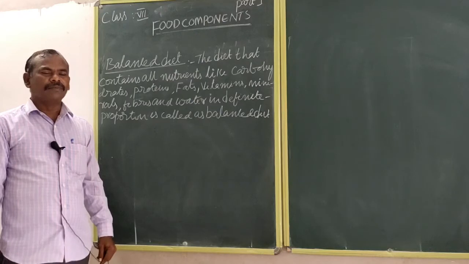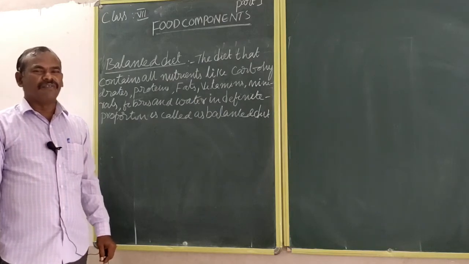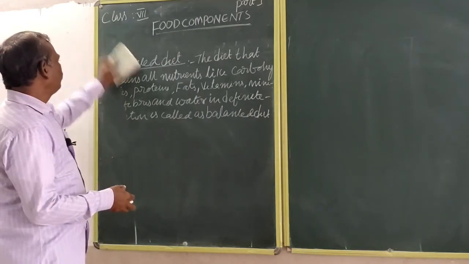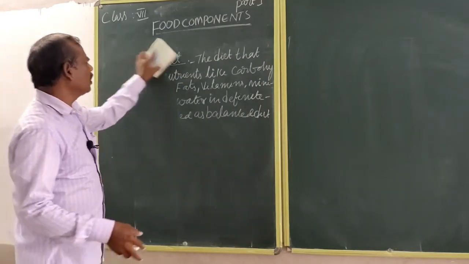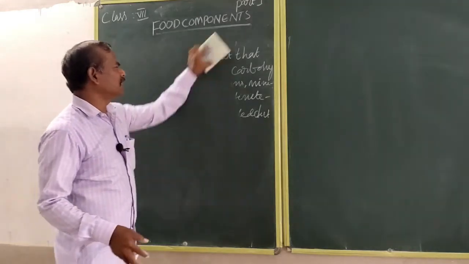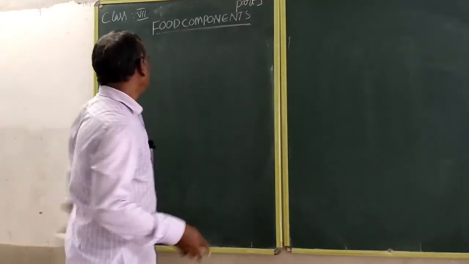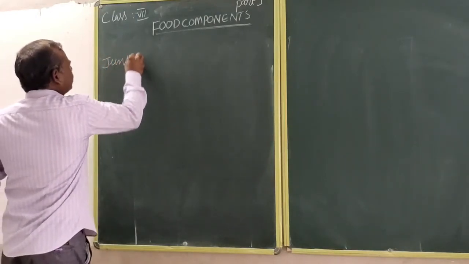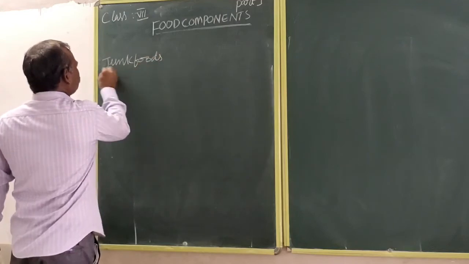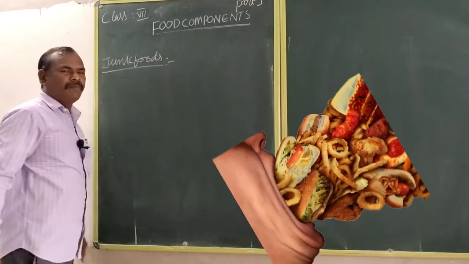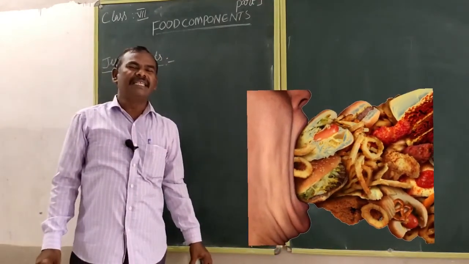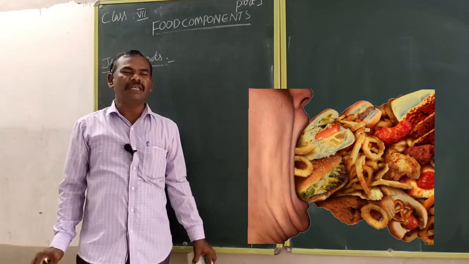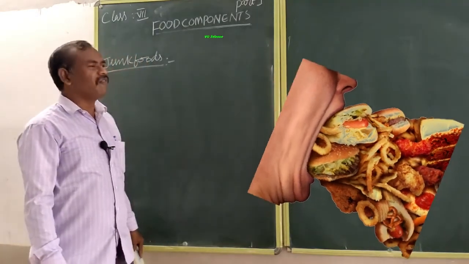Next is junk food. What is meant by junk food? What are the drawbacks of eating junk foods? Junk foods like pizza, burger, sandwich, and roadside foods belong to the junk foods.